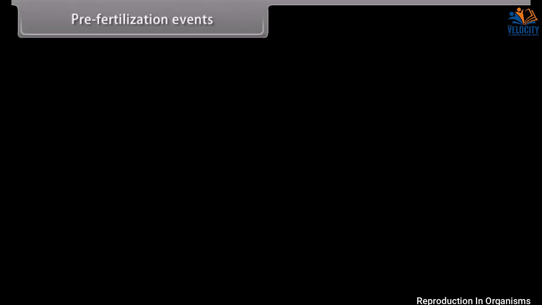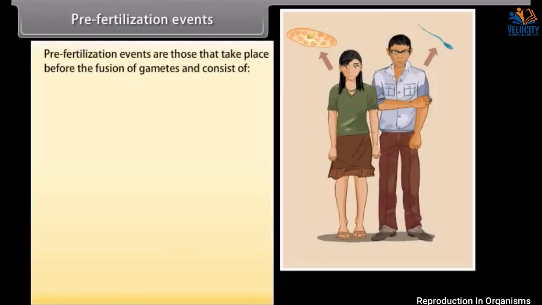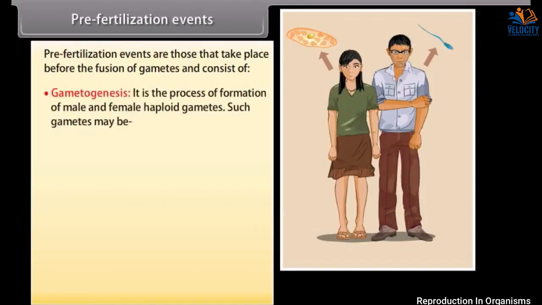Pre-fertilisation events. Pre-fertilisation events are those that take place before the fusion of gametes and consist of gametogenesis. It is the process of formation of male and female haploid gametes. Such gametes may be isogametes or heterogametes.